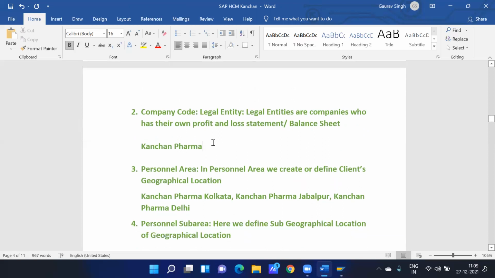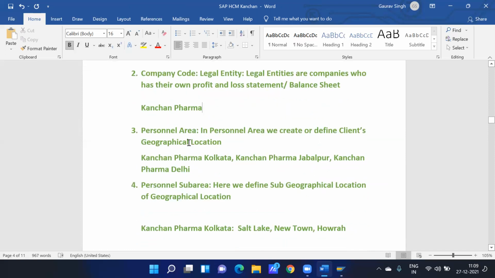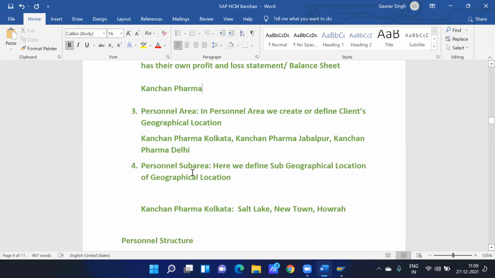And after creating the company code, what do we have to create? We have to create personal area. So what is personal area? Personal area is my legal entity's, my company code's, geographical location. For example, Kolkata, Jabalpur, Delhi, Gurgaon, Chennai, Bengaluru. All these are my geographical locations. And what is personal sub area? Personal sub areas are sub-geographical locations of a geographical location. So, for example, Kanchan Pharma, Kolkata: my personal sub areas would be Salt Lake, Newtown, Howrah. So this is a subdivision of my personal area.